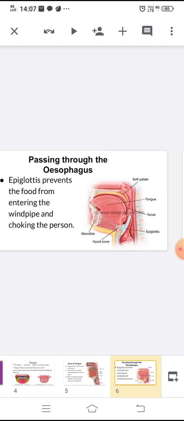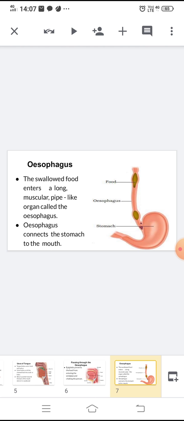The swallowed food enters a long muscular pipe-like organ called the esophagus that connects the stomach to the mouth. What is esophagus? A long muscular pipe-like organ. Esophagus connects the stomach to the mouth.